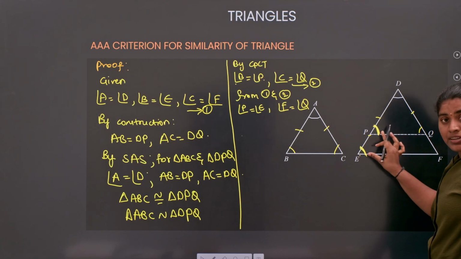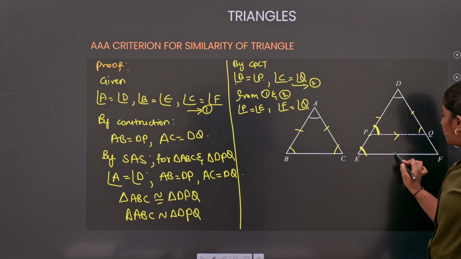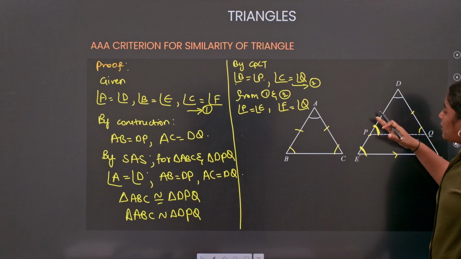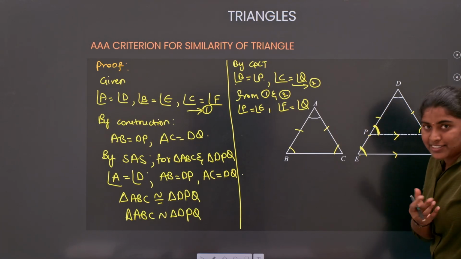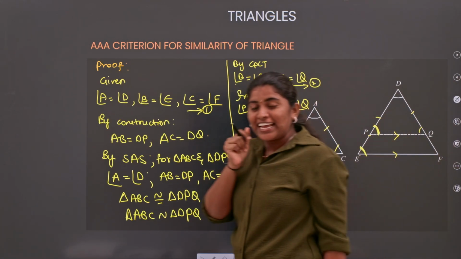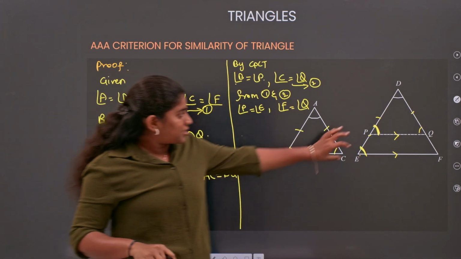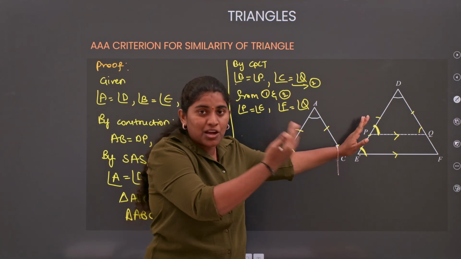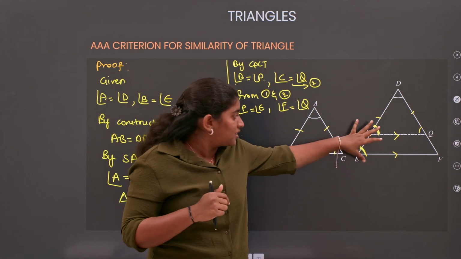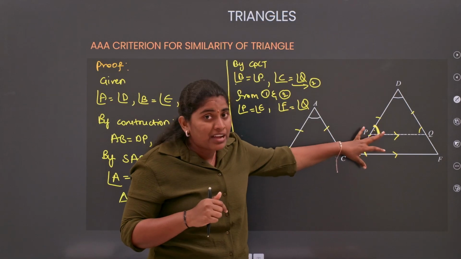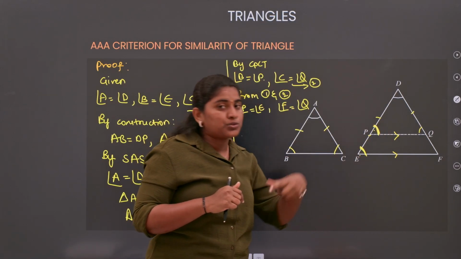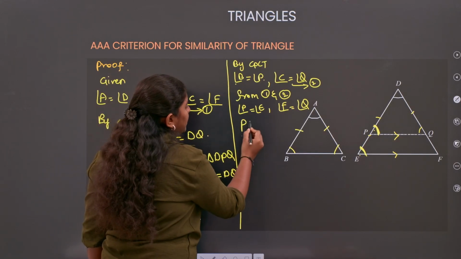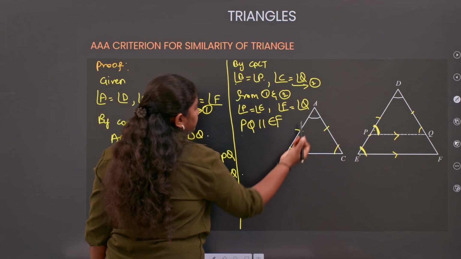So when will it happen? It will happen when PQ and EF are parallel lines and DE is the transversal. So E and P will act as corresponding angles. Understood? That is from lines and angles of your grade 9 chapter. Corresponding angles: one is interior and one is exterior, I mean one is inside and one is outside, on the same side of the transversal. So these two will form a corresponding pair of angles, with PQ parallel to EF. Clear about this? So we can take PQ to be parallel to EF.